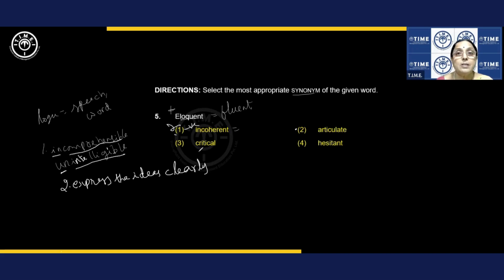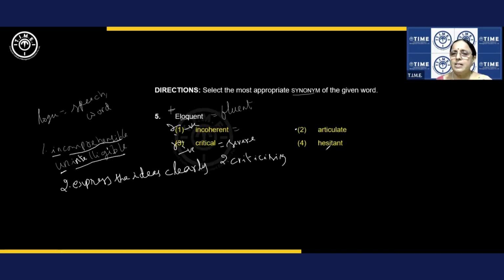Right. As I told you, sometimes there are two answers which are very close. Critical. Right. One meaning of critical is severe, like critical illness. All right. Second meaning of critical is criticizing, or finding fault with others. Do you understand? Either way, it can't be that answer. And one more logic, negative. Critical is negative. So this can't be the answer. Am I clear?